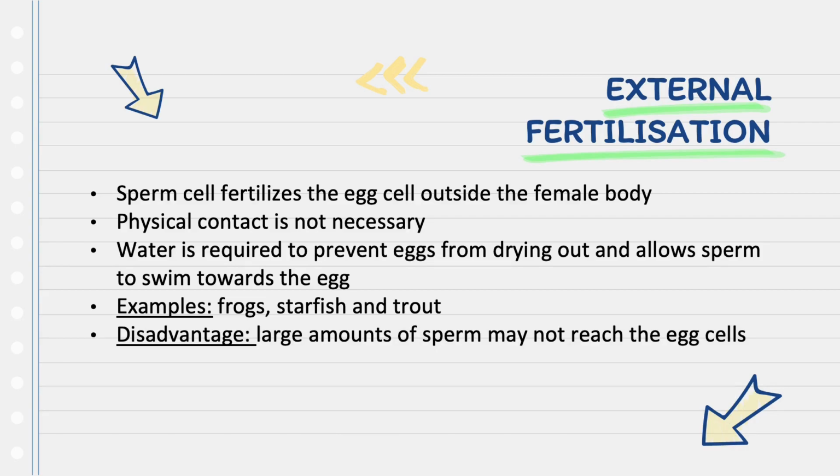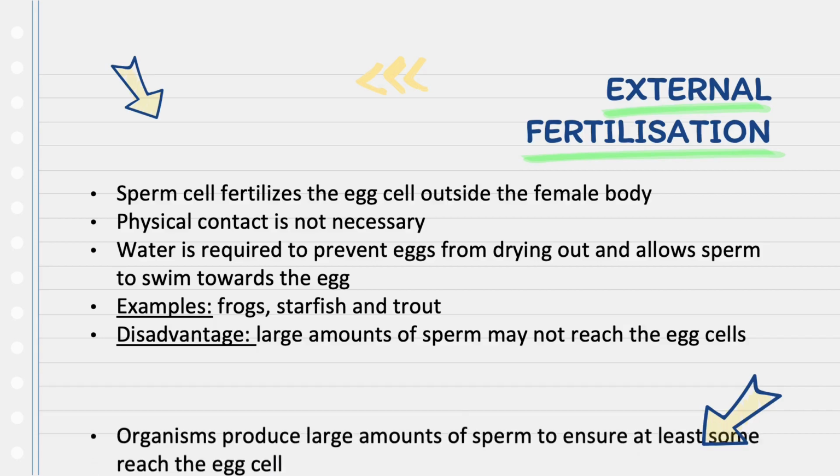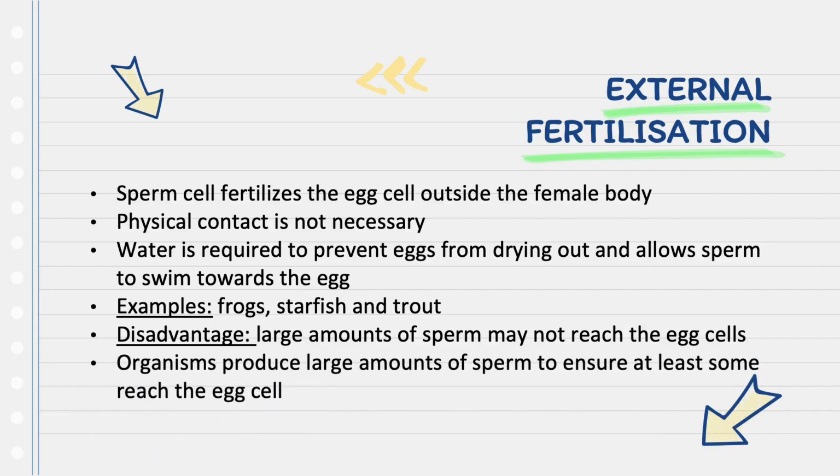A disadvantage would be that large amounts of sperm may not reach the egg cells. Another disadvantage is that organisms must produce large amounts of sperm to ensure at least some reach the egg cell.